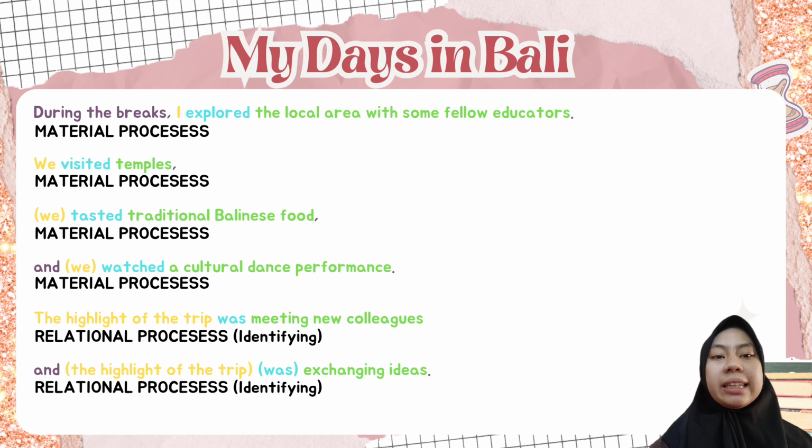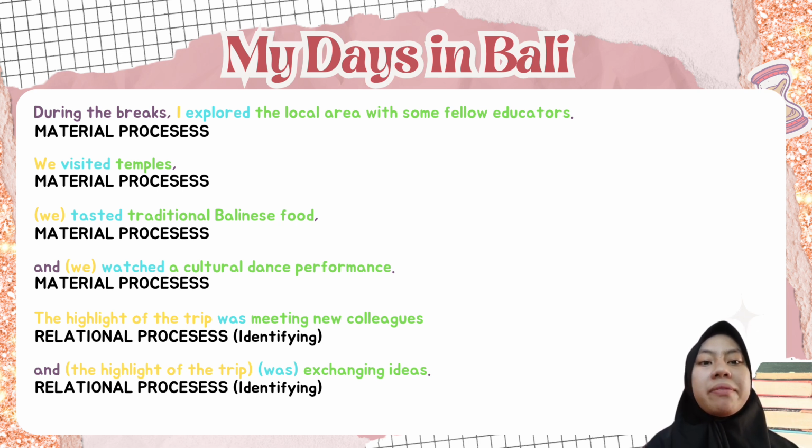Next, in the 10th sentence, "and we watched a cultural dance performance," the word "watched" is a verb that falls into the material process category. The word "we" is an actor, and "a cultural dance performance" is the goal. It can be concluded that the sentence falls into the material processes category.